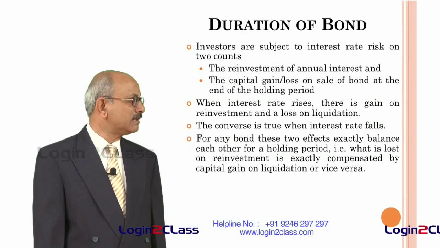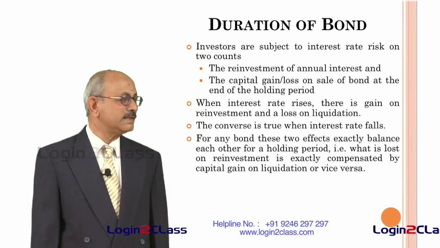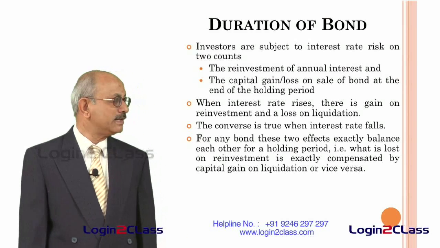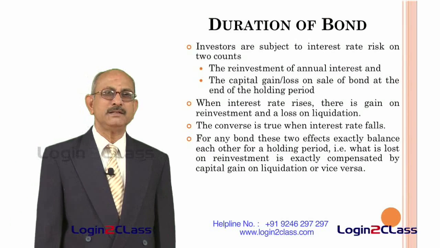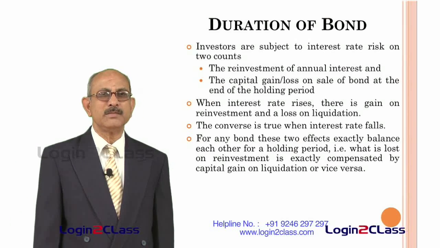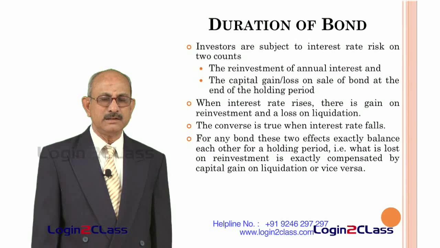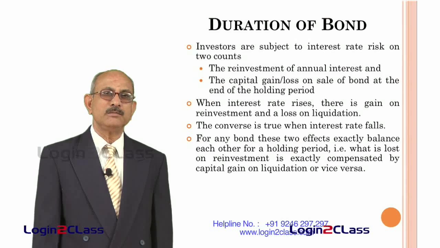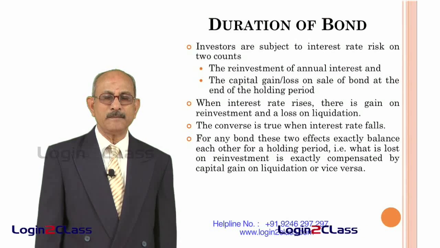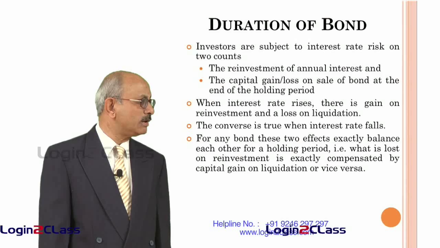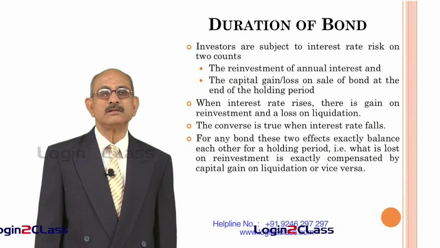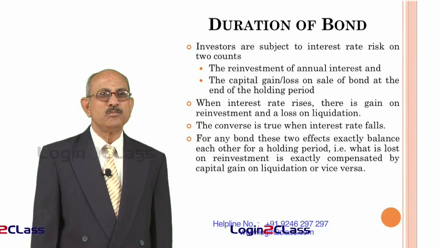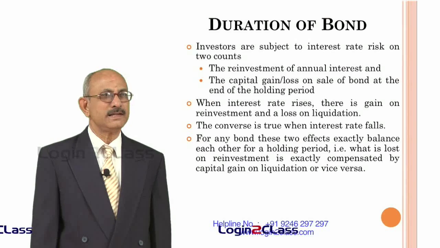As I have said, whenever interest rates rise, there is a gain on reinvestment and a loss on liquidation. Whenever interest rates go up, whatever money he receives as interest, he can reinvest at a higher rate of interest, so his returns will be slightly higher. But what happens to the value of the bond? The value of the bond goes down. As we have seen, whenever interest rates in the market go up, the value of bonds starts going down. So if he liquidates in such a scenario, there will be more capital loss or less capital gain.